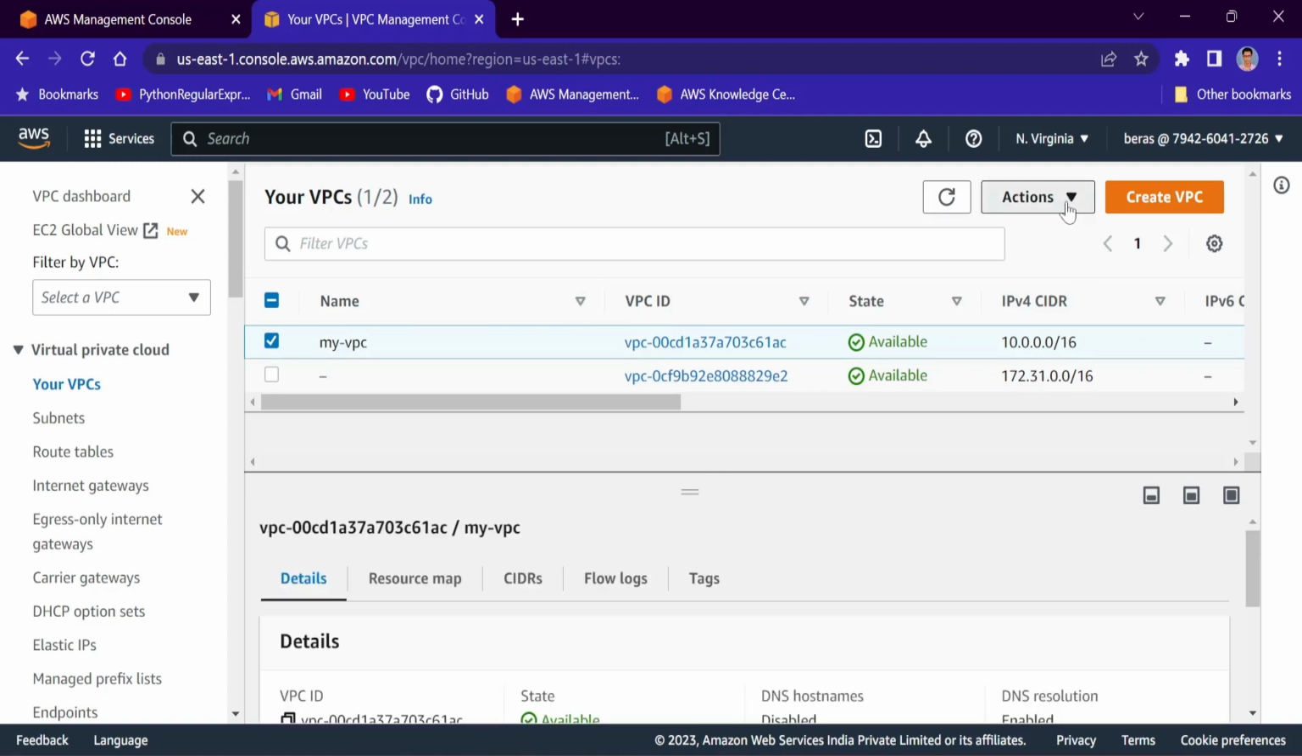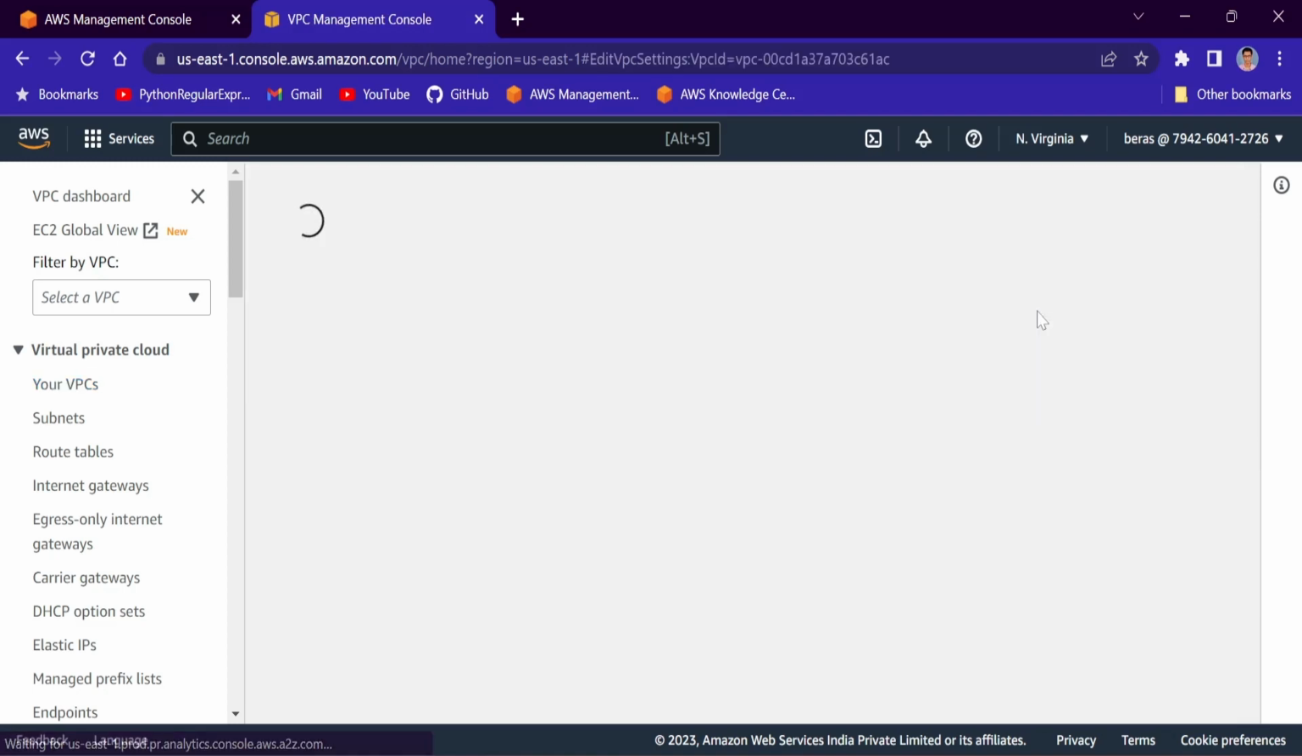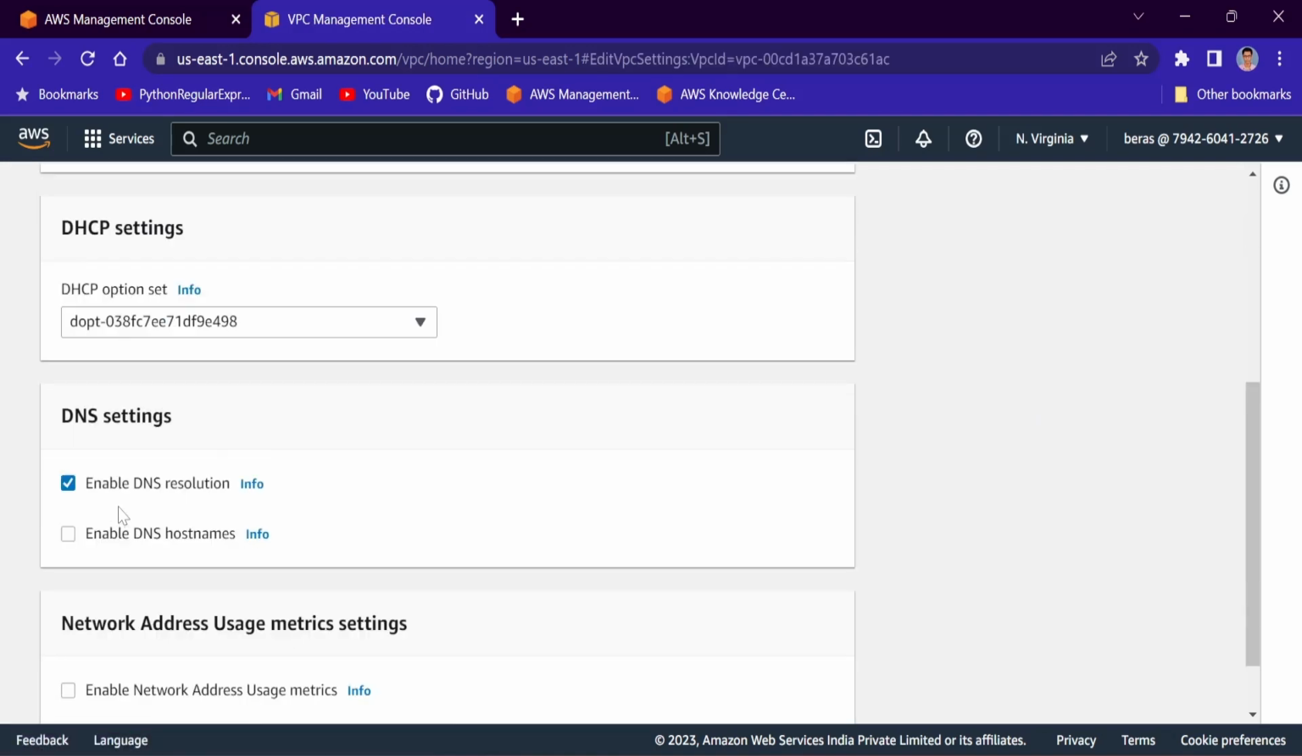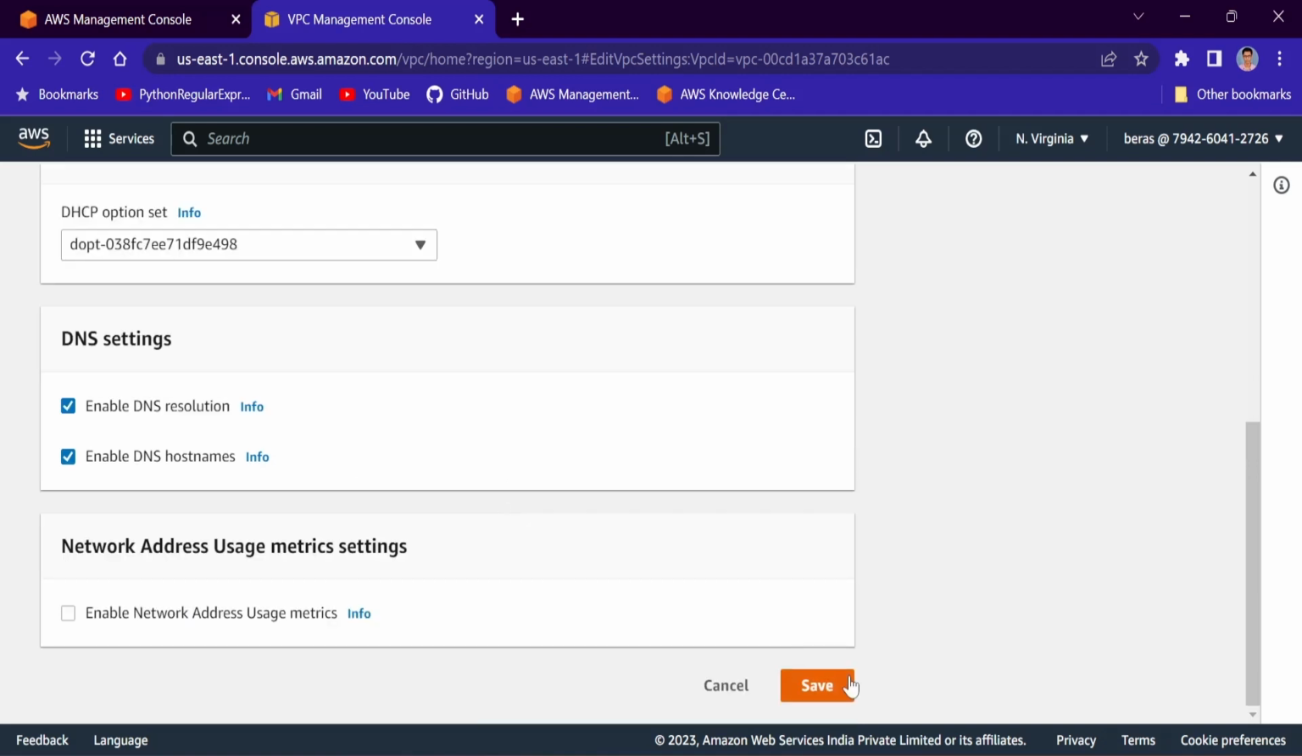10.0.0.0/16. Okay. I will go to actions and edit VPC settings. Now you can see enable DNS resolution is already enabled, right? And now I will enable this option, that is enable DNS hostnames. Okay, I have enabled it and will save this.